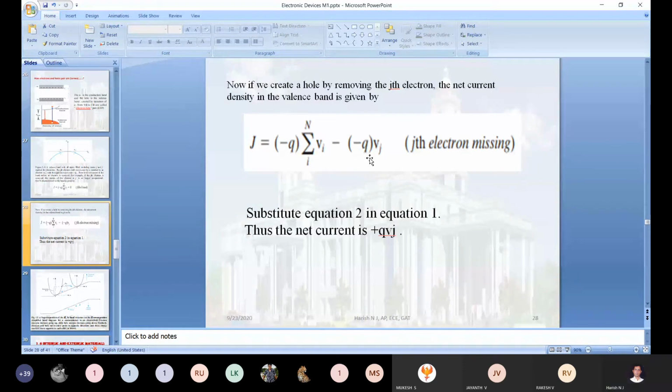Is my voice audible to everyone? Take two water bottles. One water bottle is completely empty. The second water bottle is completely filled with water, filled up to the neck.